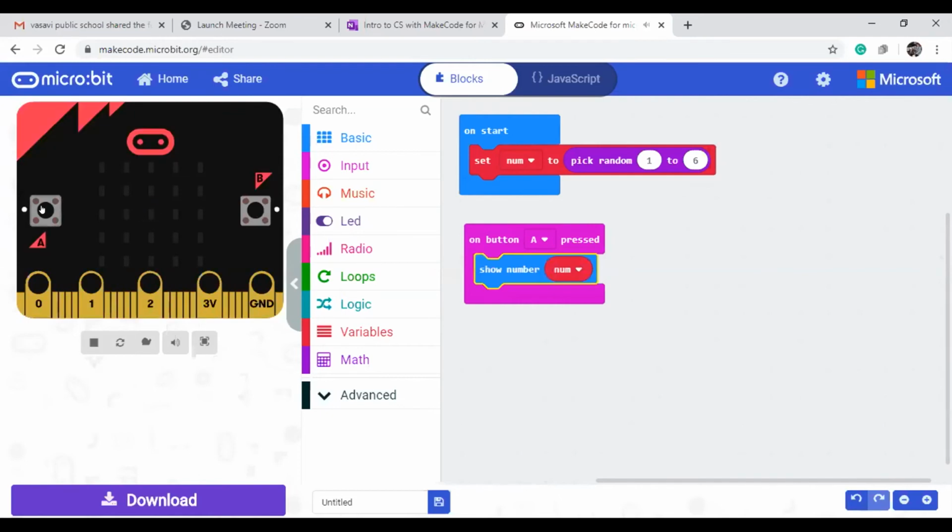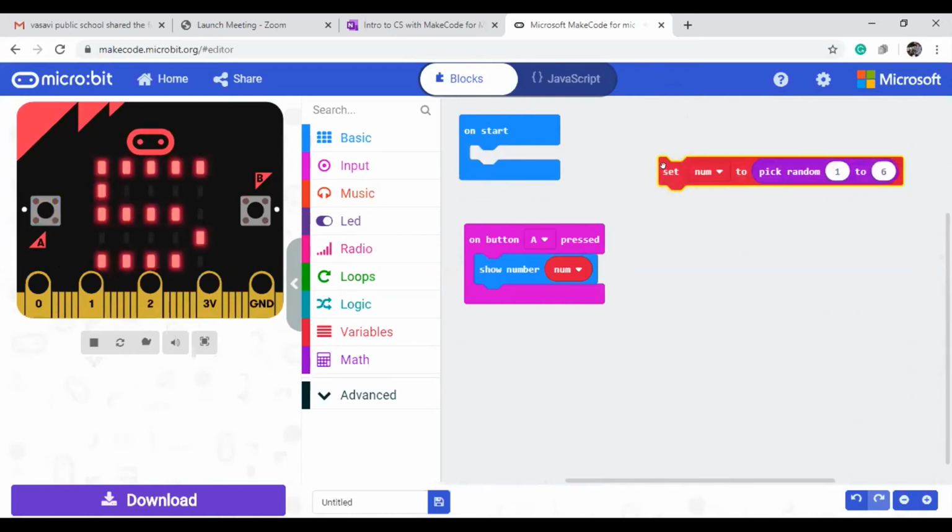One second. 5 it is showing. Next time also, if you press it, it is showing 5 only, because only one time you are throwing the die. No, I don't want it like that. I want to throw my die every time. So how can I throw it?